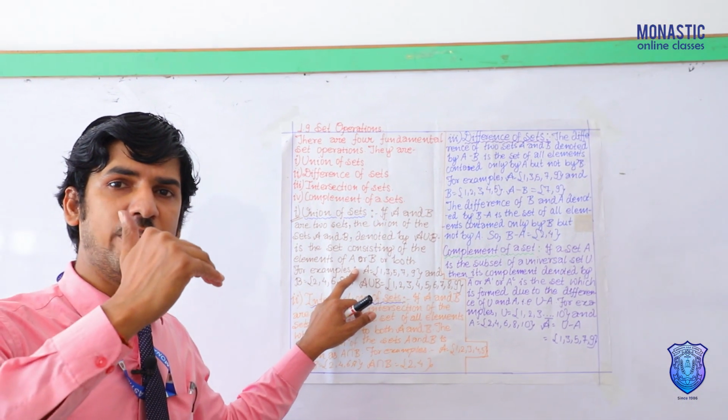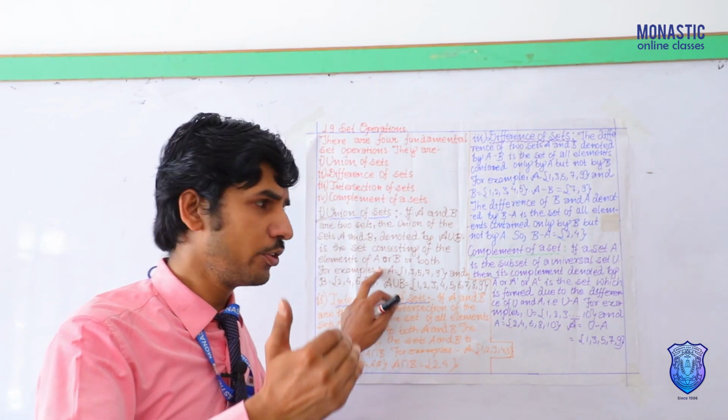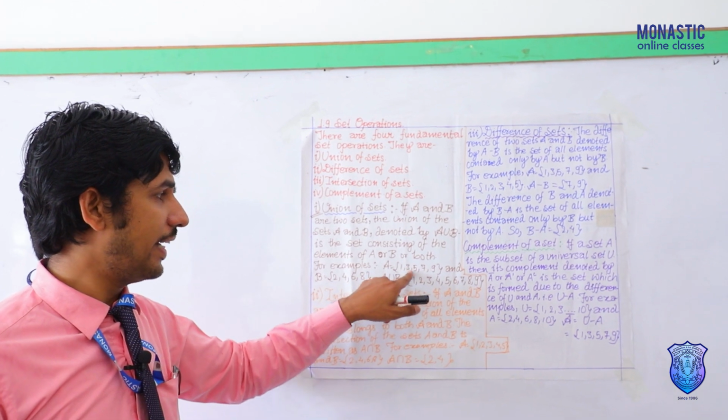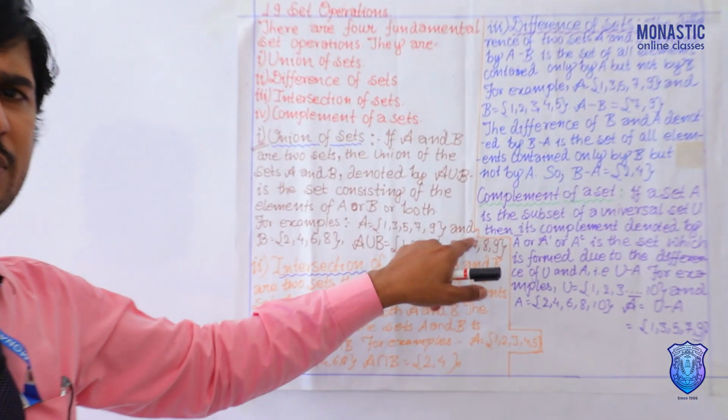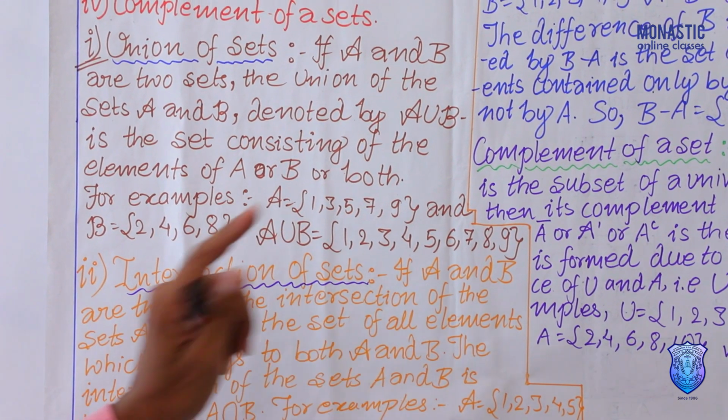For example, A is equal to 1, 3, 5, 7, 9 and B is equal to 2, 4, 6, 8.